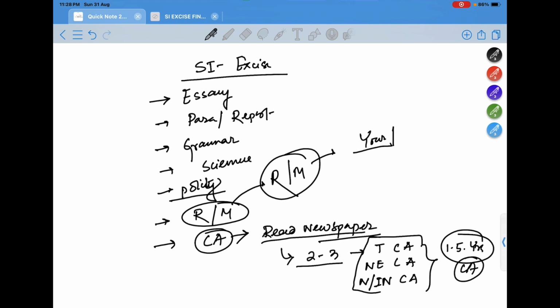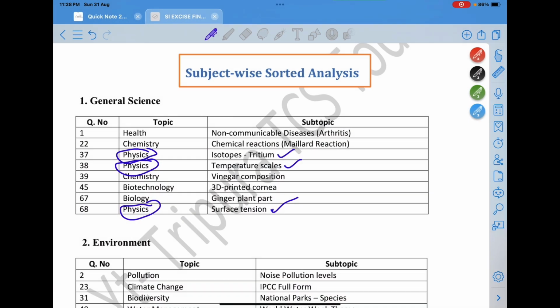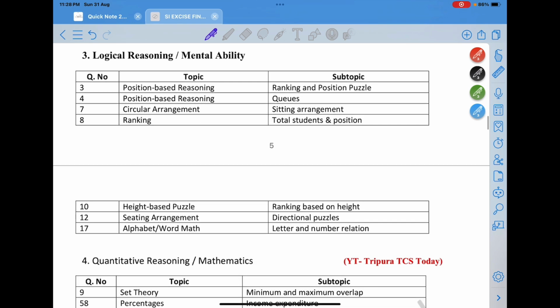But do one thing: make a list of the topics you want to study in reasoning and maths. To understand which topics you should read, see, in this paper I have discussed them.